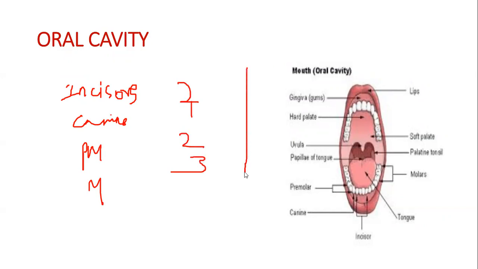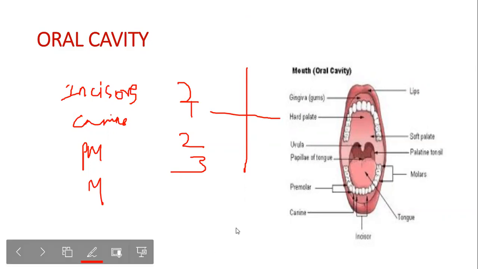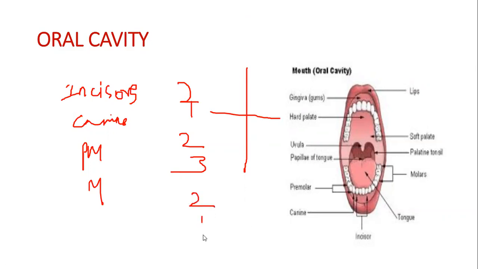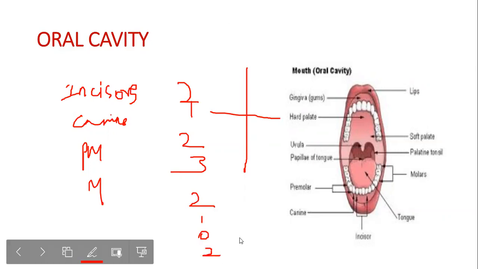So there are 4 quadrants, right? 1, 2, 3, 4. So there are 2 incisors, 1 canine, 2 premolars, and 3 molars in each quadrant. Whereas in children, it is 2, 1, 0, 2. There are no premolars. So there are no premolars in children. Okay.